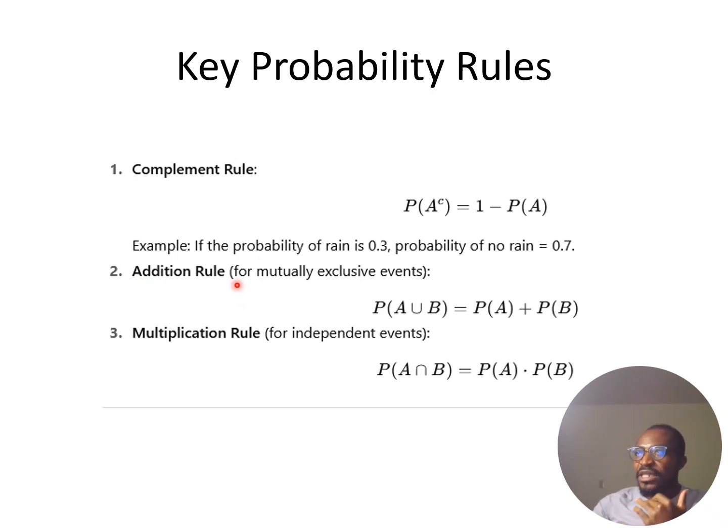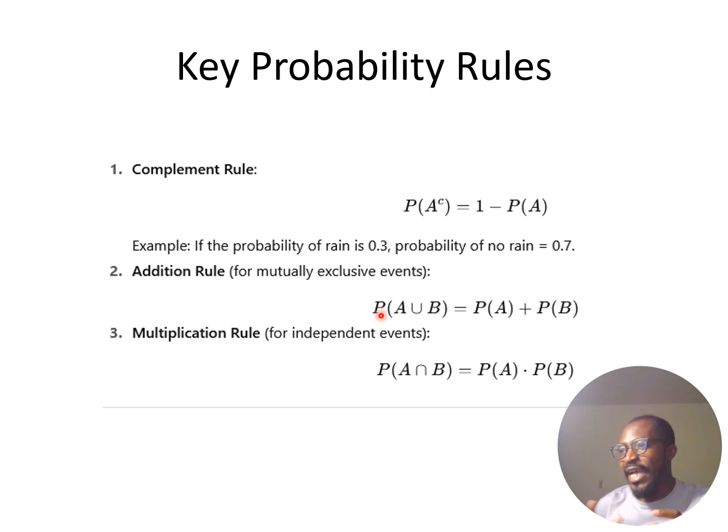Another rule in probability is what we call addition. Addition here has to deal with cases where we are looking at the probability of two events occurring. Let's say those events are mutually exclusive, meaning there is nothing in common between them, then their intersection will be 0.